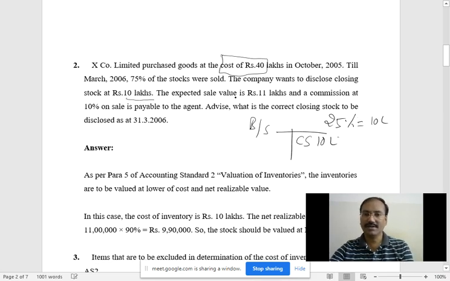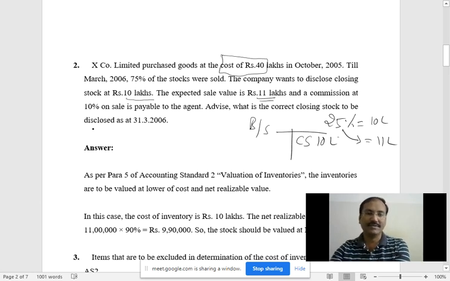The expected sale value is 11 lakh rupees. This 25% stock, if it is sold in future, will sell at 11 lakh. I will repeat once again. This 25% unsold stock, that is the closing stock, can be sold in future at how much? 11 lakh rupees. That is called estimated sales.